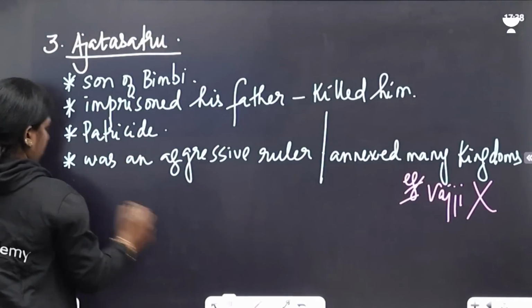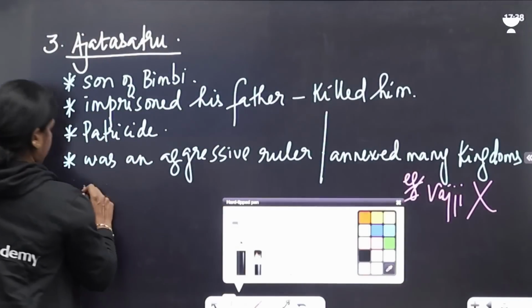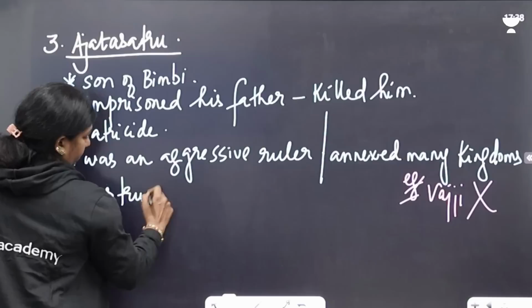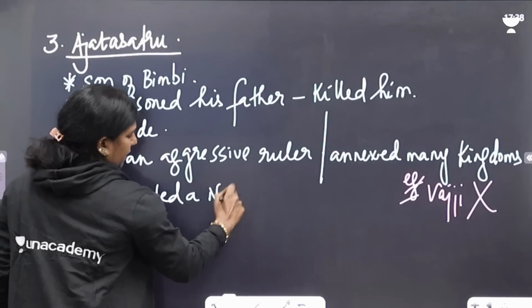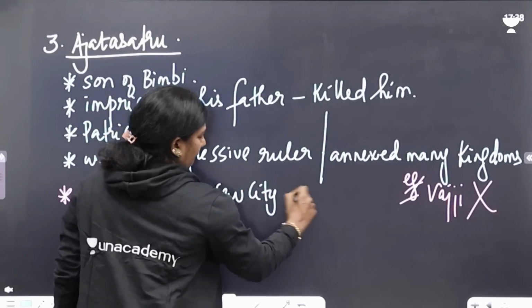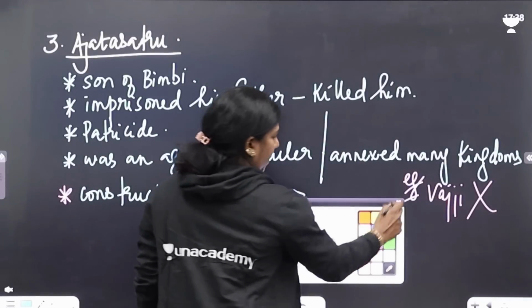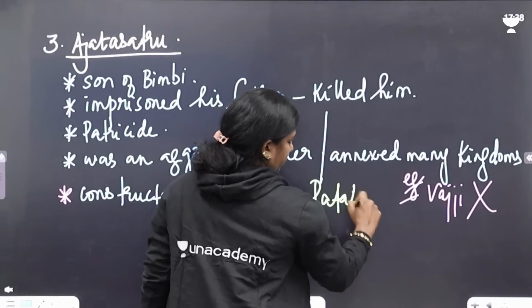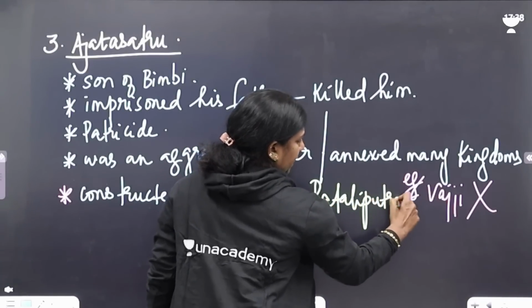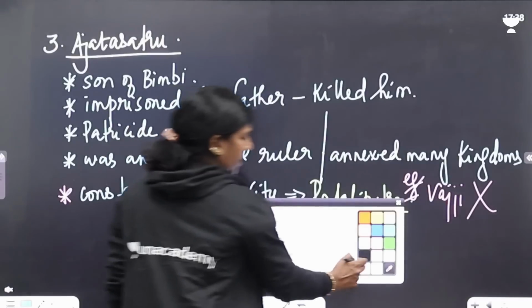What did Ajatasatru do? He constructed a new city and named the city Patliputra. He's not shifting the capital. He named the city Patliputra.